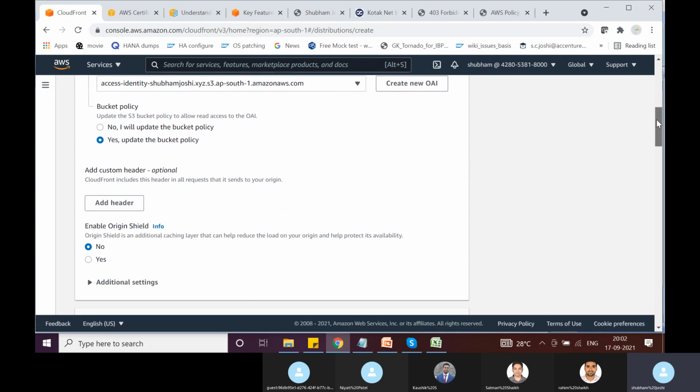So this might be an exam question also, that you want to allow CloudFront distribution to be able to access S3 objects. So how can you do it in a secure manner, wherein people should not be able to access the S3 website endpoint? The answer is, we can create an origin access identity. We can update the bucket policy in a way which states that this origin access identity is allowed get object action.